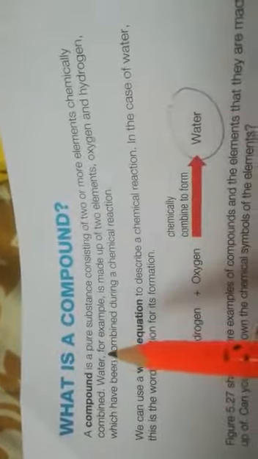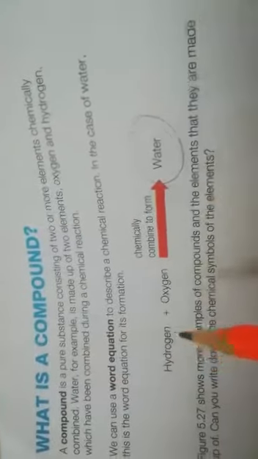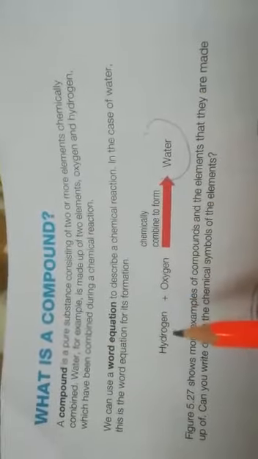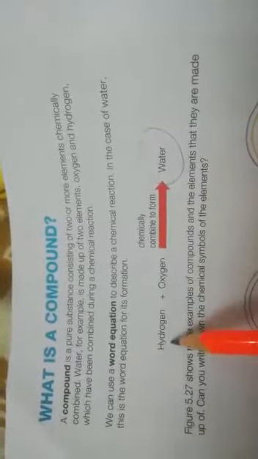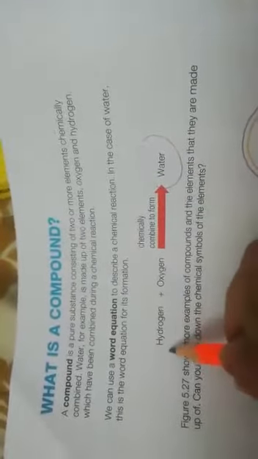Let's start over here. A compound is a pure substance consisting of two or more elements which are chemically combined. For example, water. Water is a compound which is formed by the chemical reaction between hydrogen and oxygen. It means hydrogen and oxygen are the elements or the constituents.